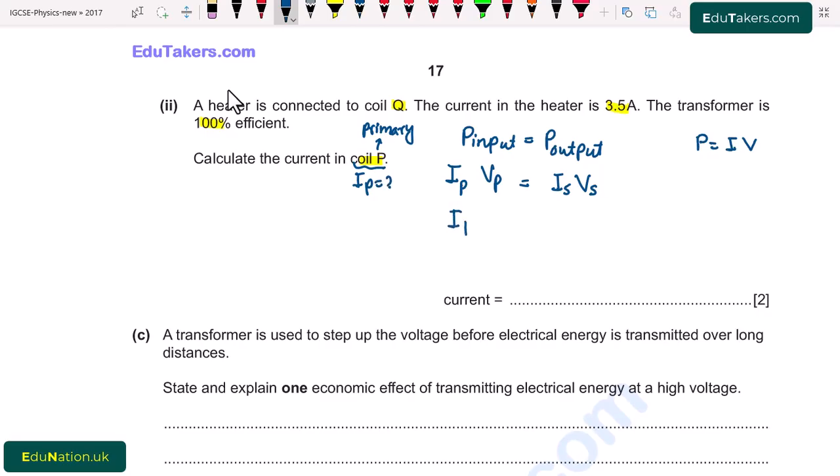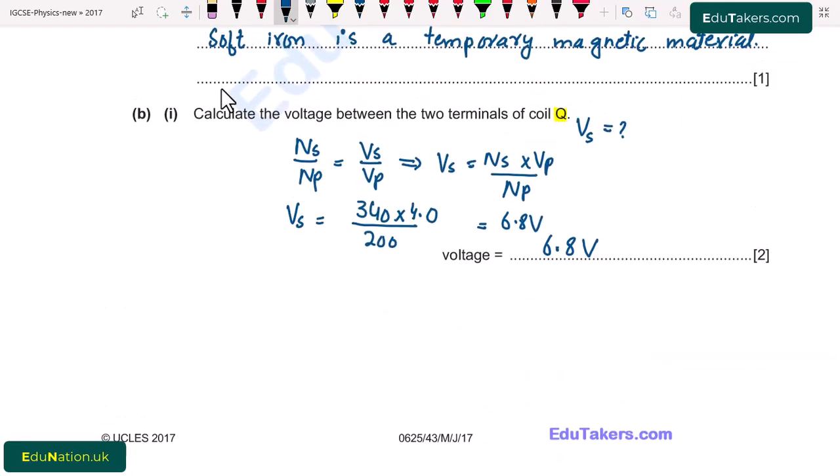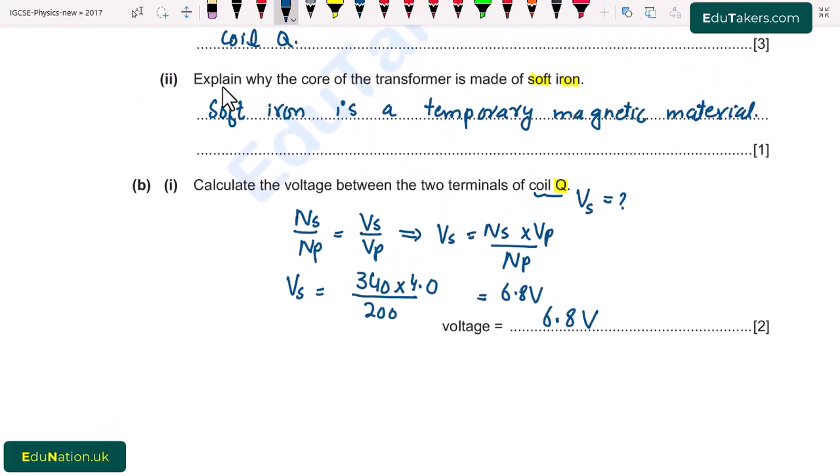So it will be equal to Is Vs over Vp. The current in the secondary coil is 3.5, because the heater is connected to the secondary coil and the current in the heater is given. So this current is through the secondary coil. It will be 3.5 multiplied by the voltage across the secondary. Here coil Q is the secondary coil,